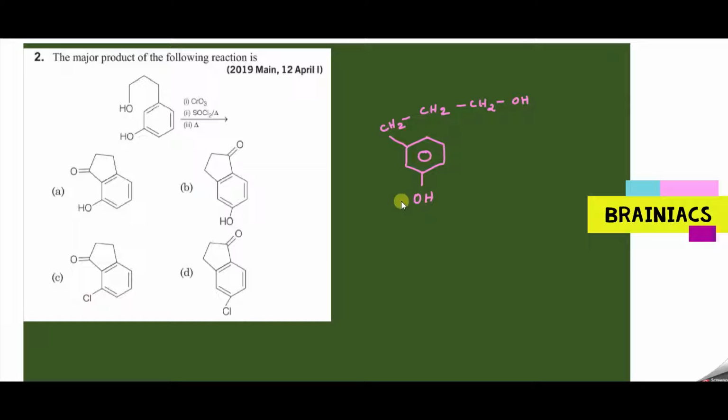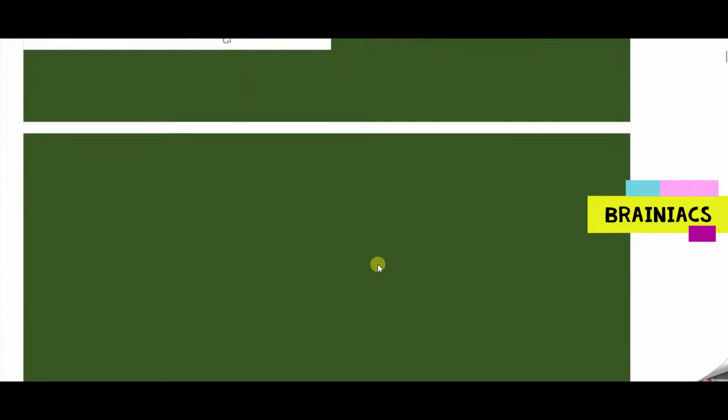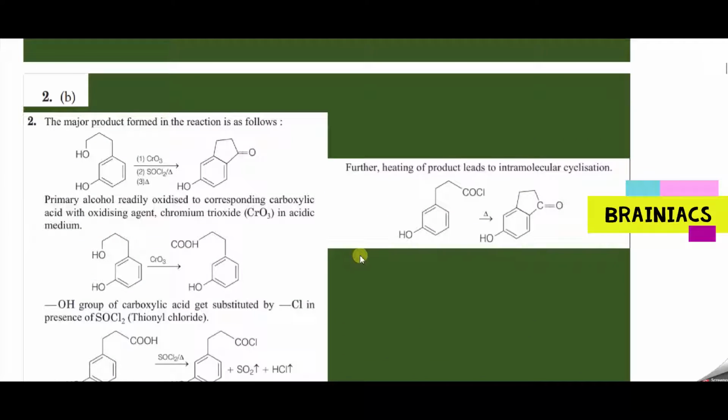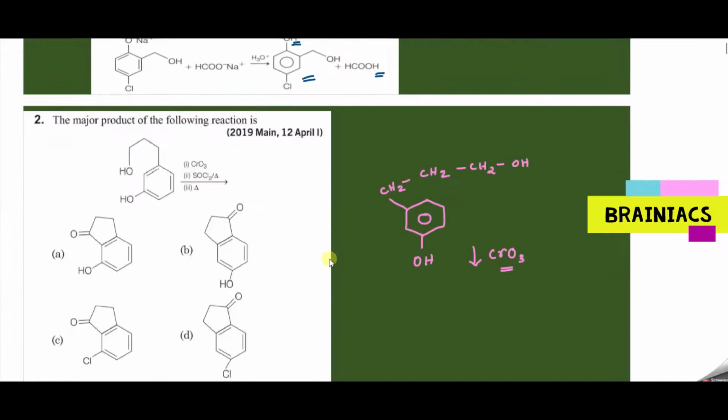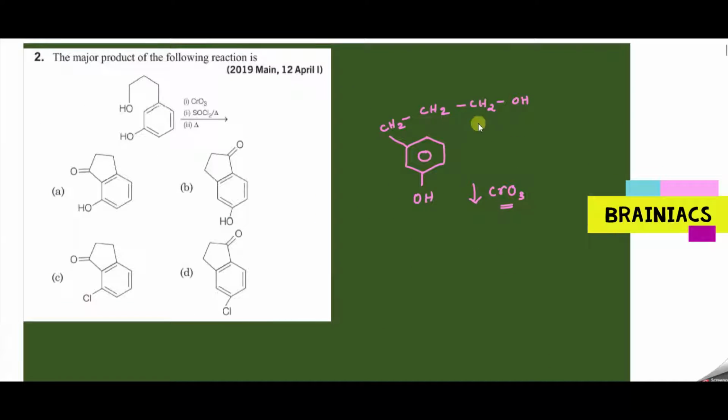Now the first step you can see is it is getting treated with chromium trioxide. What is the nature of chromium trioxide? What can it do basically? So this is the first thing we need to figure out. When you are treating with chromium trioxide, you can see it's an oxidizing agent. So what will it do to the alcohol? It will get oxidized.